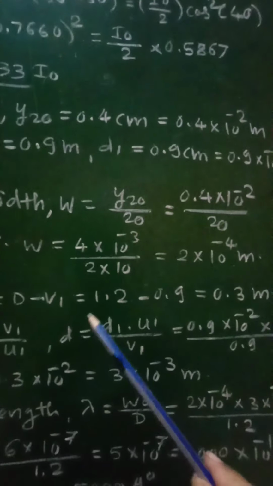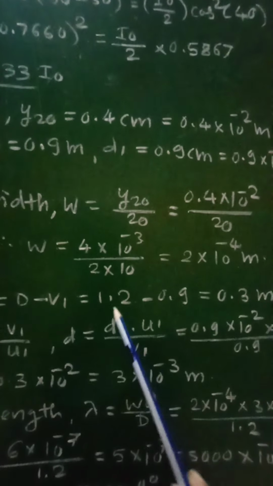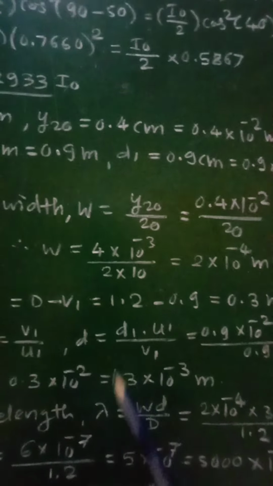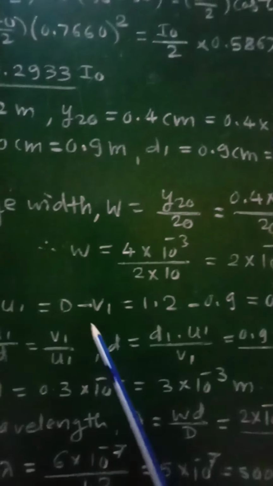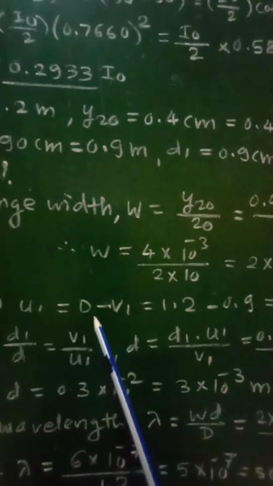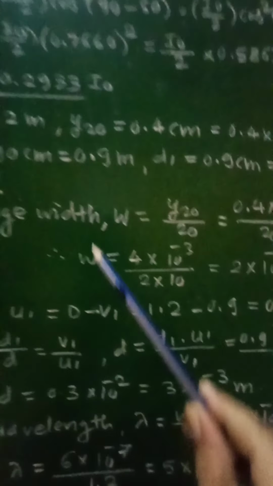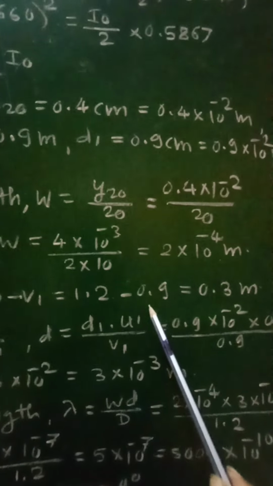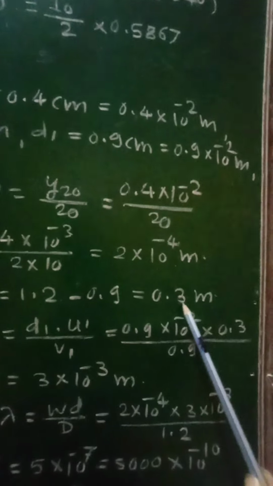Now the lens is placed there, therefore the distance between the sources and the lens and screen and lens is given here, and therefore U1 will be equal to D minus Phi1. Phi1 is given here, and therefore that distance will be equal to 1.2 minus 0.9, which is equal to 0.3 meter.